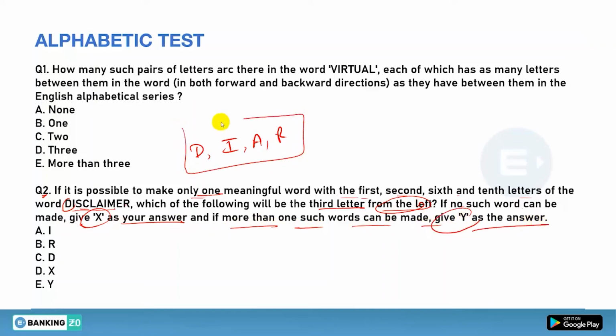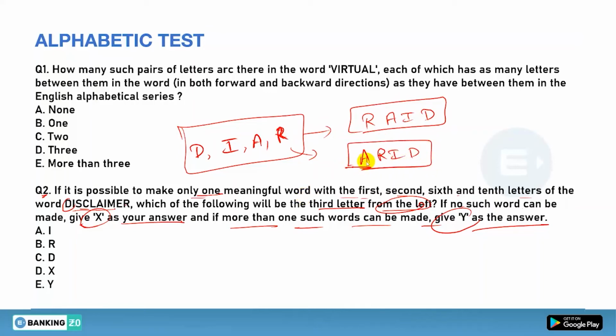So in such type of questions, your vocab must be good. If your vocab is good, you can answer, and if your vocab is not good, I will suggest you just leave this question because it will give you negative marking. There are chances. So from these, the first word is for sure, that is red. That is for sure. Now can you make one more word from this? Yes, arid. Arid is a word that is formed.